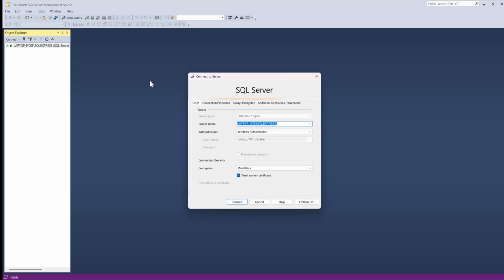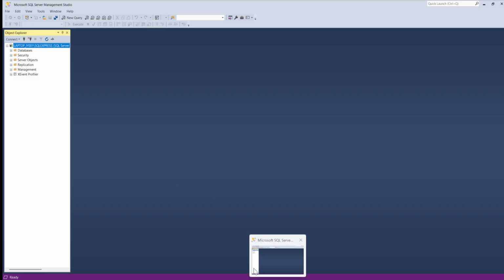Now, once you have installed the server and want to connect to it, you click on Connect Database Engine, and then you will get the name of the database server that you have installed, and you can click on Connect. The moment you click on Connect, it will connect like this, where you would be able to see the server, and below that you will be able to see Databases, Security, Server Objects, and the other things in the Object Explorer. So this is the SQL Server that I'll be using in the entire session.